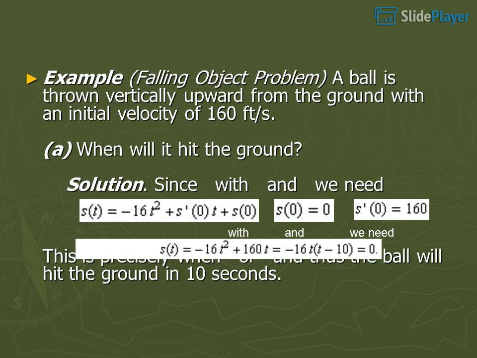Example, falling object problem. A ball is thrown vertically upward from the ground with an initial velocity of 160 feet per second. A. When will it hit the ground? Solution. This is precisely when the height equals zero, and thus the ball will hit the ground in 10 seconds.